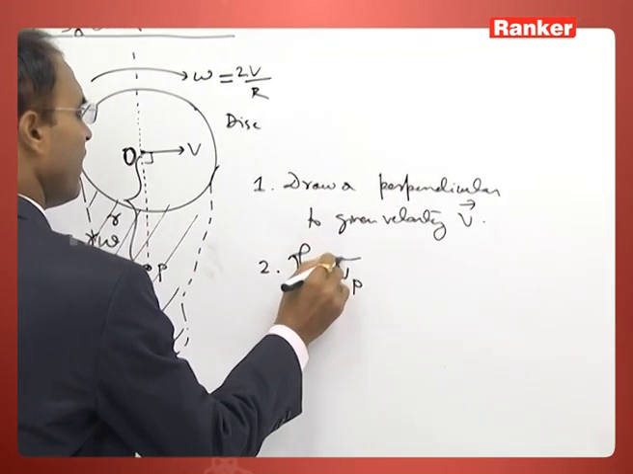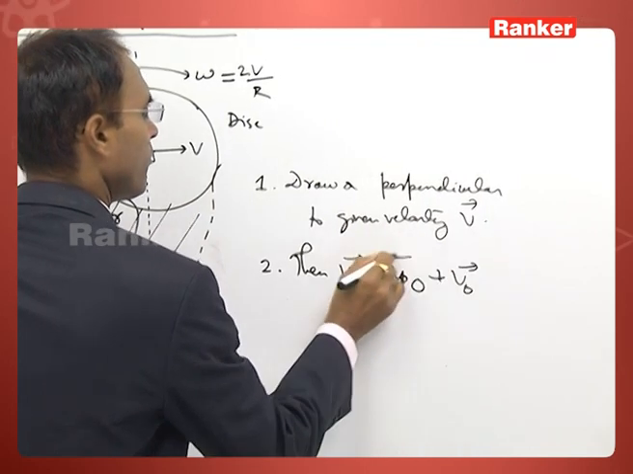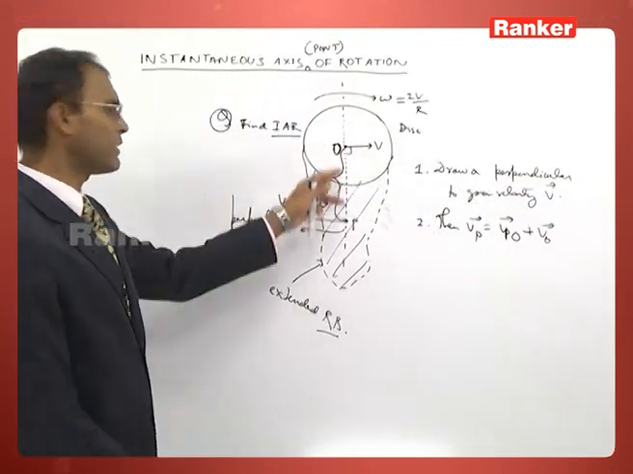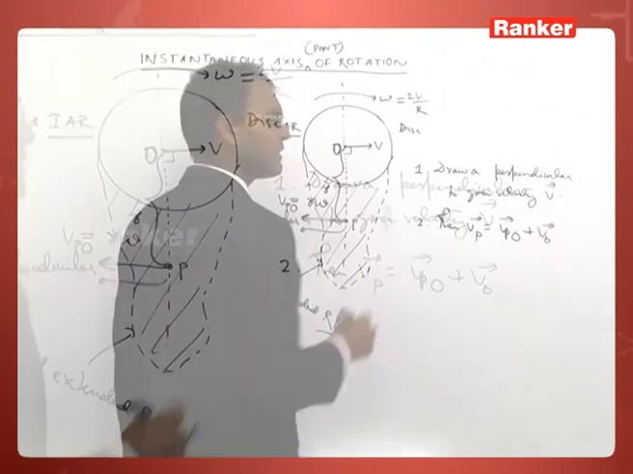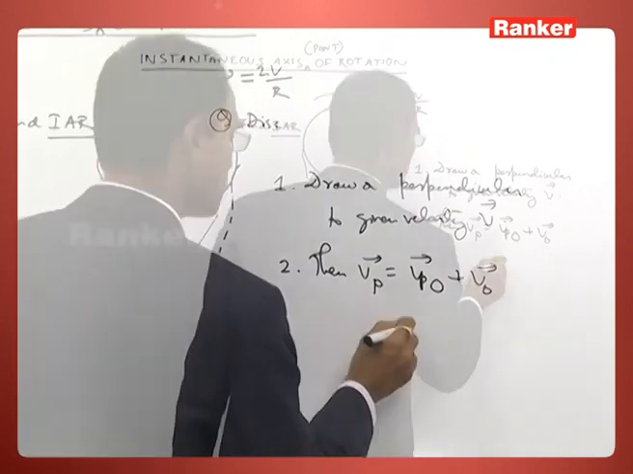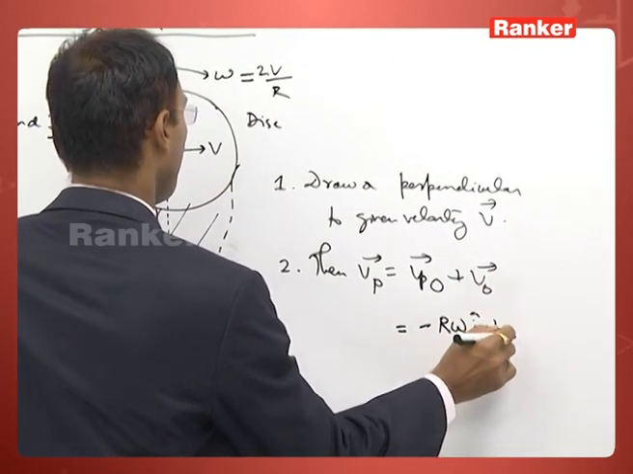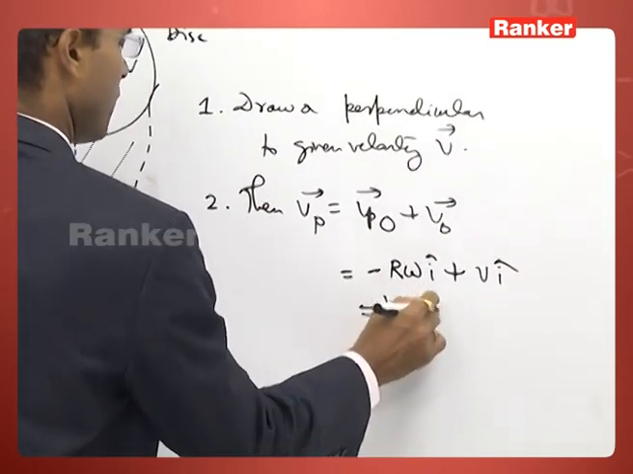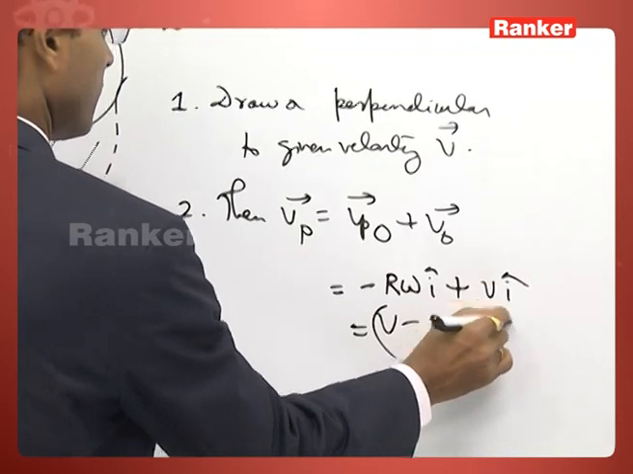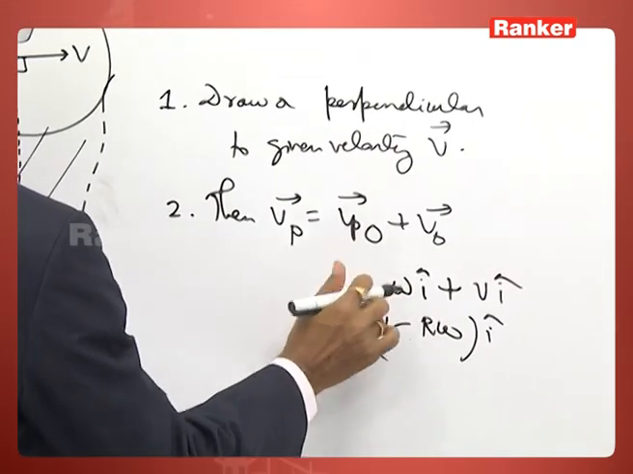Velocity of this point P, then write Vp is equal to Vpo plus Vo. O may not be the center of mass, may be any other point. But here the center of mass velocity is given. Vpo is equal to minus r omega i cap and Vo is equal to V i cap. So you are getting (V minus r omega) i cap. This is not capital R, this is small r.